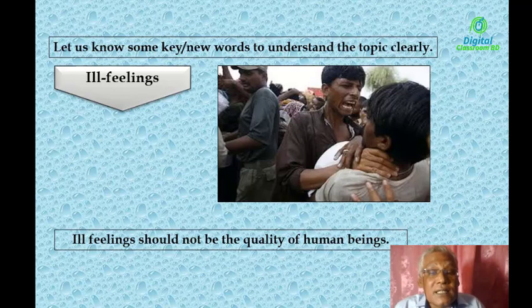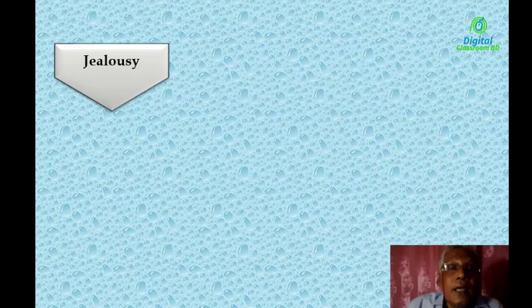Look at the sentence. The word has been used in a sentence. If you know a new word, that is not enough. You must think about the use of that word. So have you noticed the use of that word in a sentence? How can you use the word in a sentence? Look at it: Ill feelings should not be the quality of a human being.